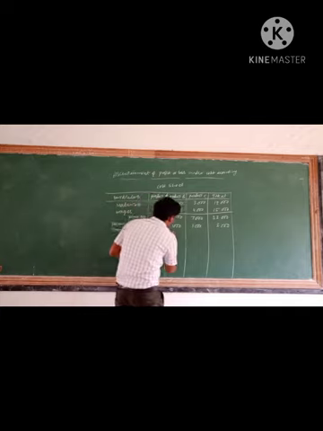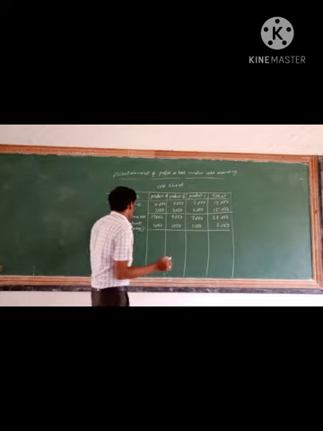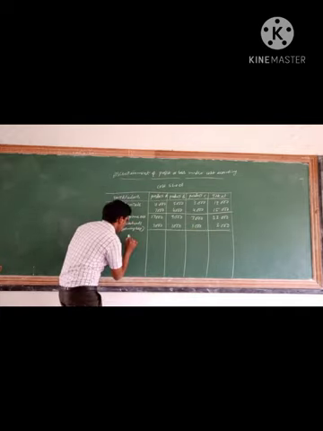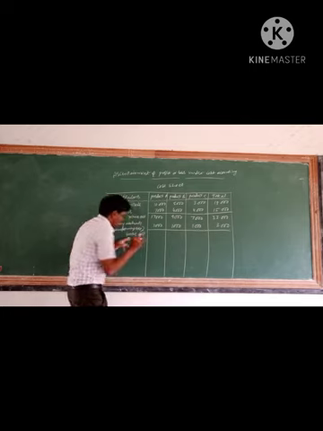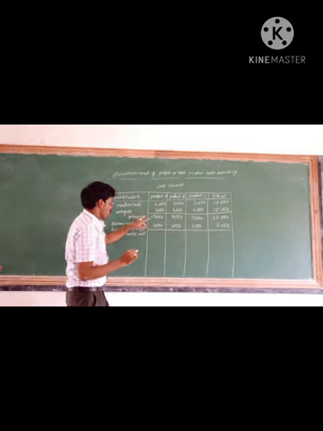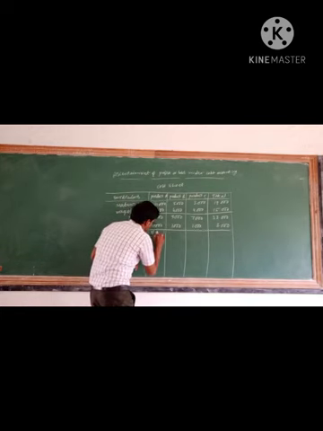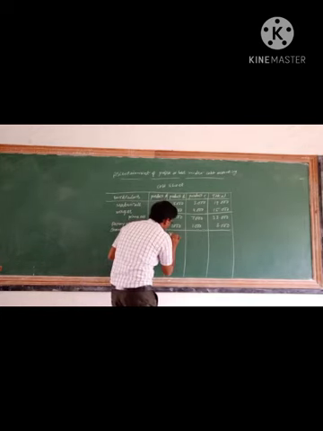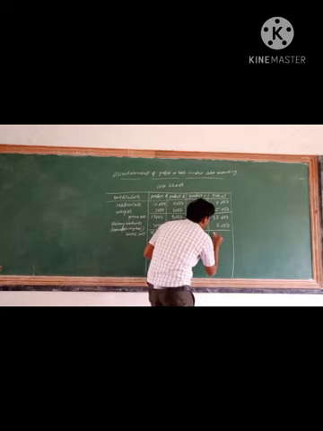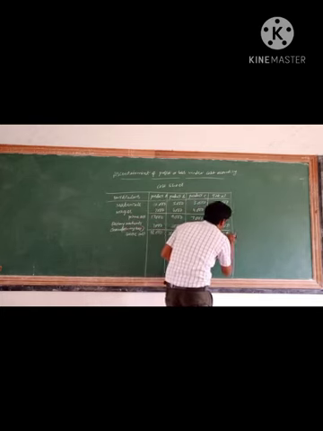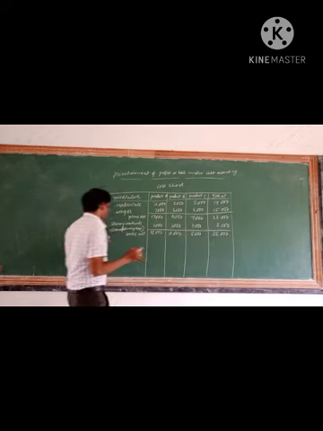So prime cost plus factory overheads will be the works cost. So total 18,000, 10,000, 8,000, 36,000.